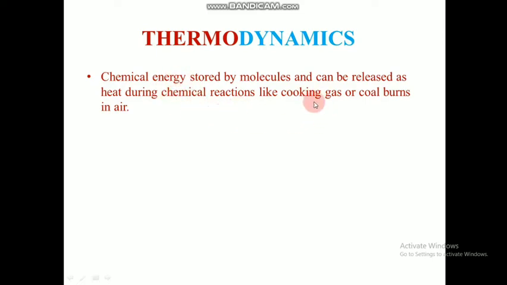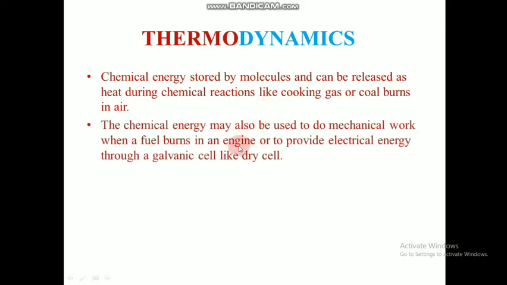For example, when cooking gas or coal burns in air, the chemical energy stored inside the molecules of coal is converted to heat energy, and that heat energy is used for different purposes. This kind of energy flow is studied in thermodynamics.